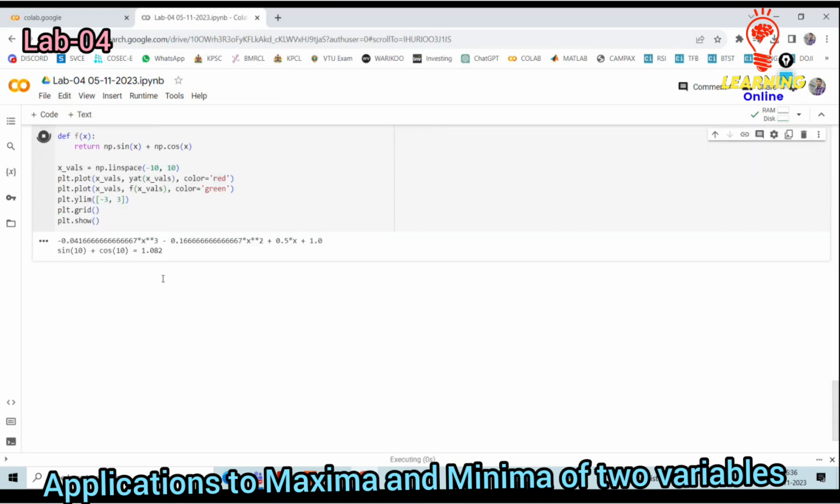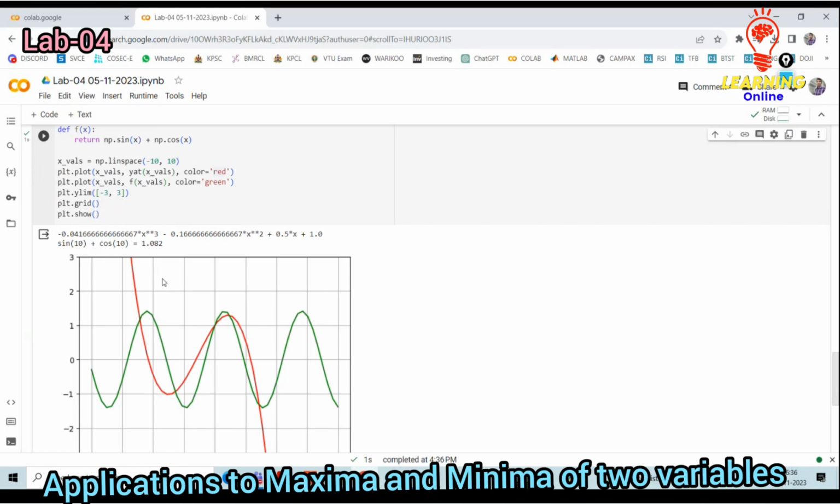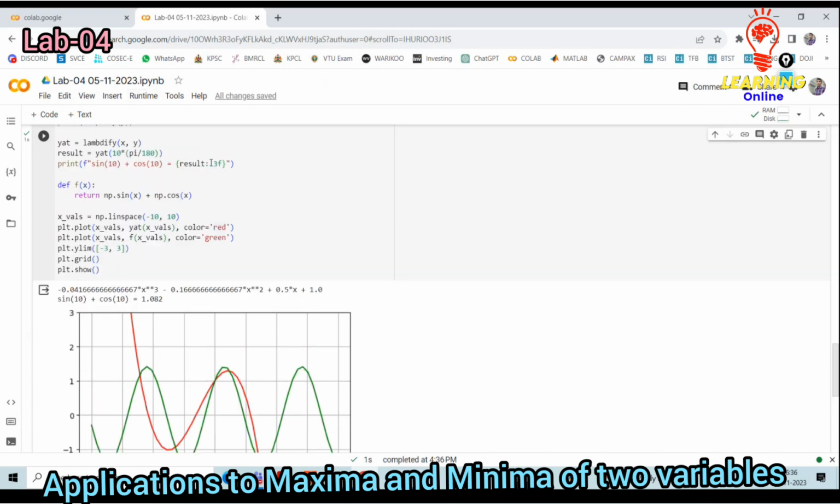Have to run. Got it. Okay, this is the expression here. Print result colon dot 3f. What is this dot 3f? It is the function f whose result gets displayed after the evaluation of sin of 10 and cos of 10.